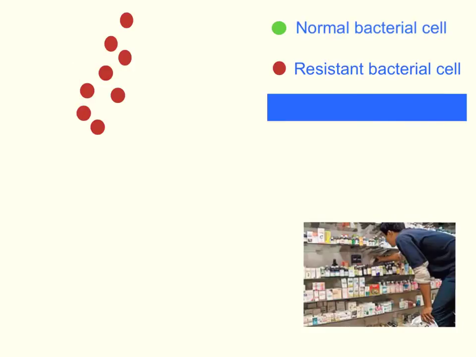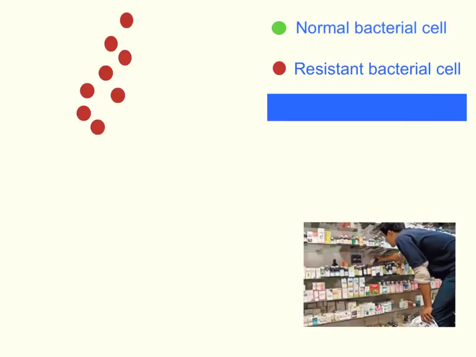Now, of course, I've really sped up the process. It doesn't happen that quickly. It happens over many generations and over lots and lots of exposure to antibiotics. But that's the process by which resistant bacteria become selected, and it's highly predominant in hospitals and places where you find lots and lots of antibiotic doses and medications. It can be quite concerning and something that we need to stay on top of, and it's a reason for limiting our use of antibiotics.